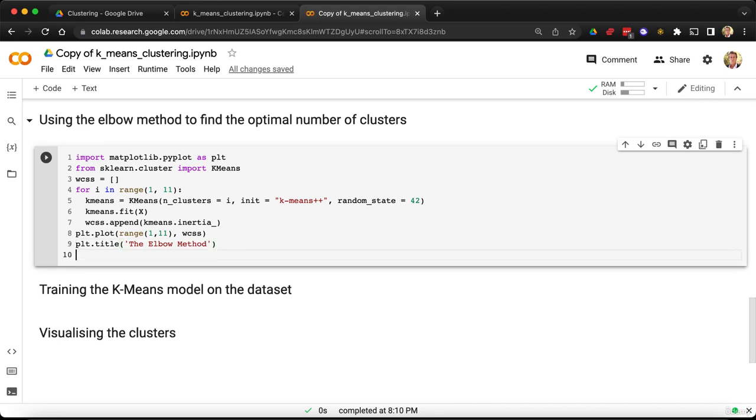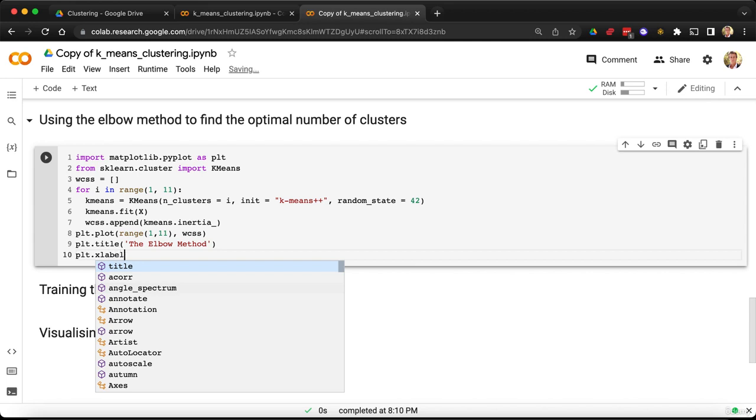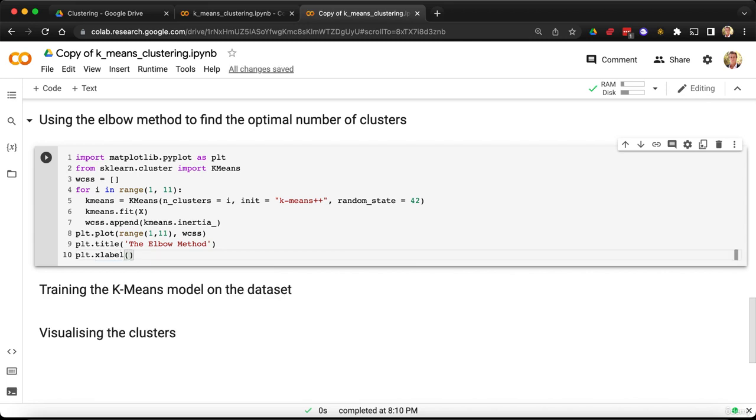All right. Then let's give a nice label to the x-axis. And to do so, we call our pyplot module again, plt, from which we call another function that is xlabel. And then in the parenthesis, you enter in quotes, well, the label you want to give to your x-axis. And so, since in the x-axis we have the numbers of clusters going from 1 to 10, then let's call it number of clusters. As simple as that.